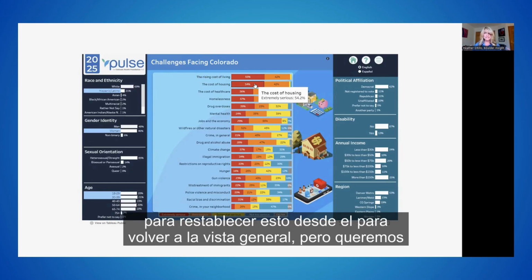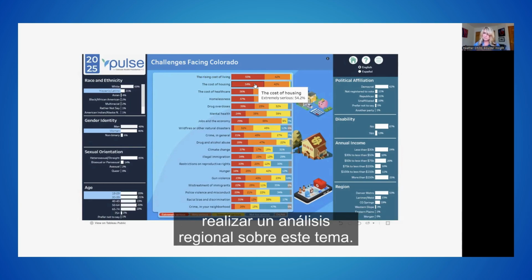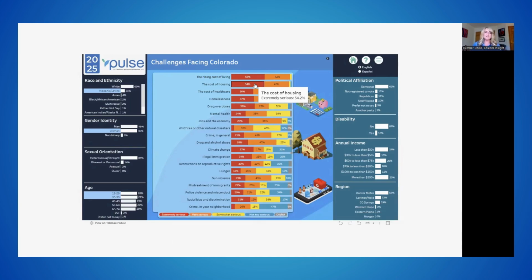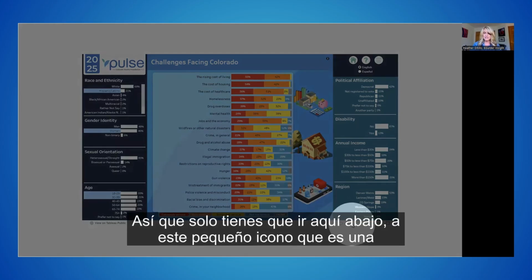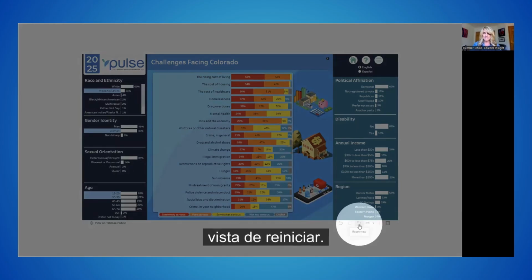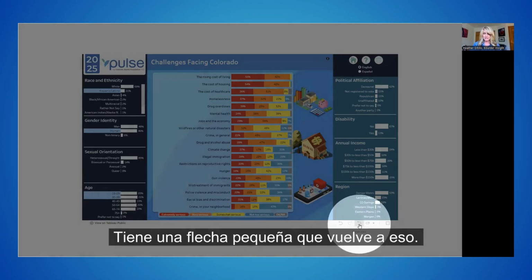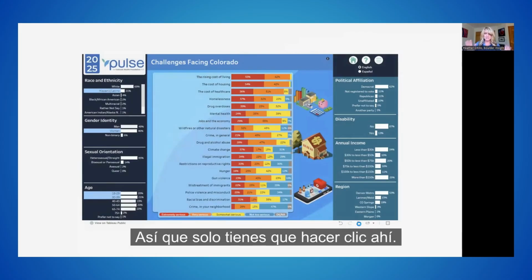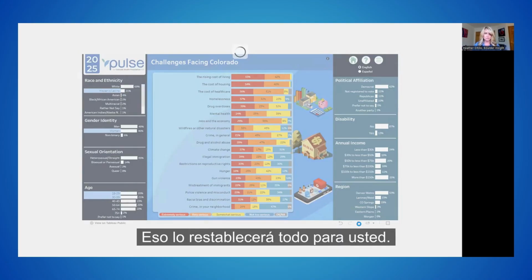But let's say we want to reset this to go back to the overall view, but we want to do some regional analysis on this. So you simply go right down here to this little icon. That's a reset view. It has a little arrow going back. So you just click on that. That will reset everything for you.